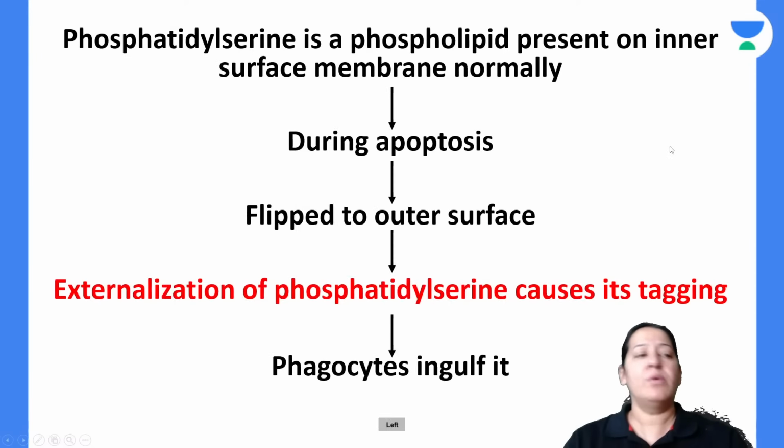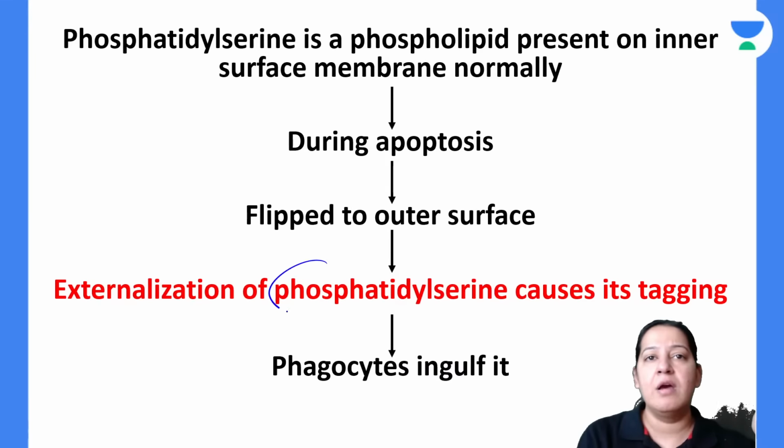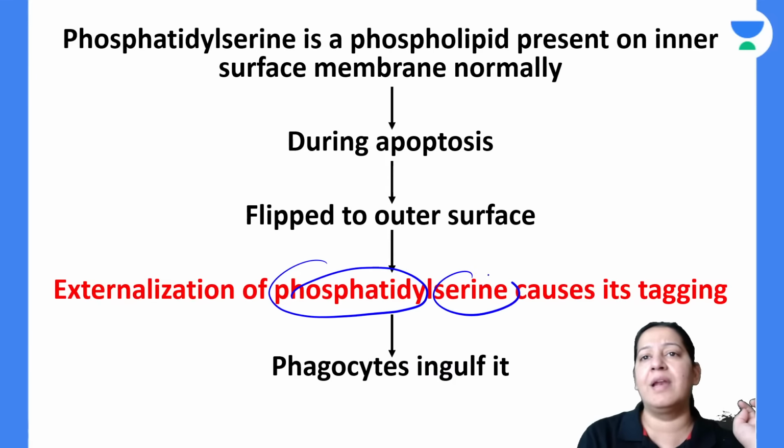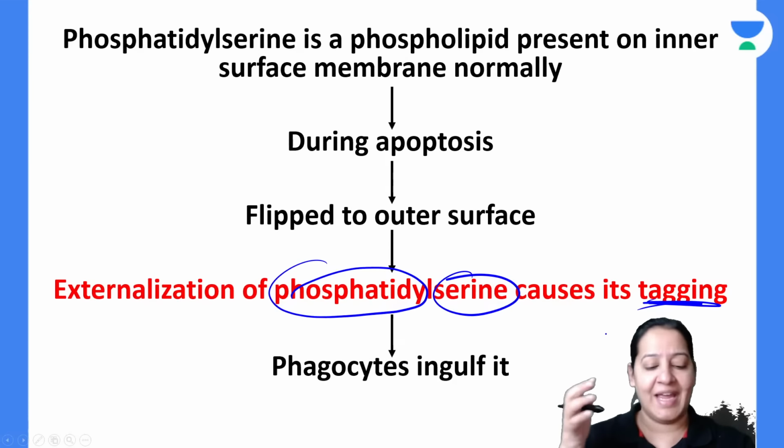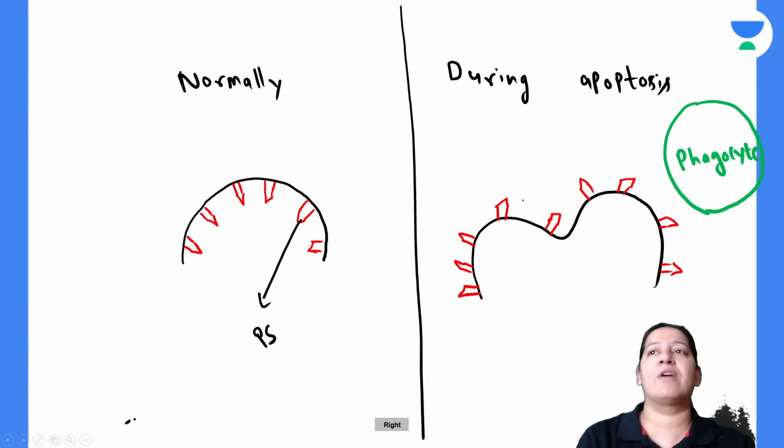Give me a thumbs up. So it is the phosphatidylserine which is causing the tagging or opsonization Sufi you are talking about. So the tagging is done. Now it's very easy.